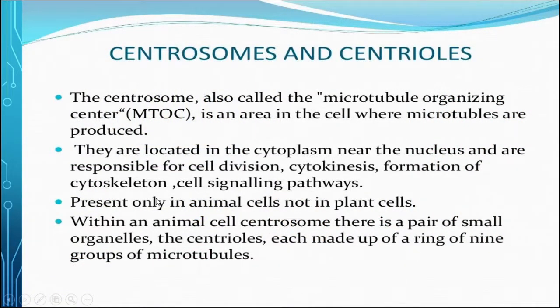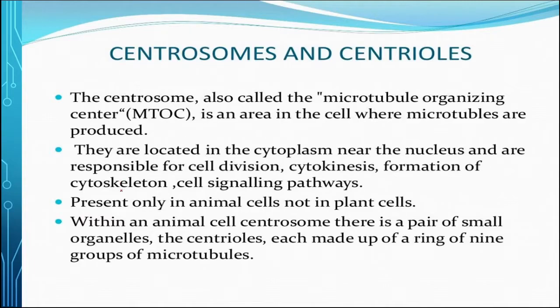Centrosomes are another important cell organelle present in animal cells only, not in plant cells, having 2 centrioles. During cell division, these centrosomes help the process, because these 2 centrioles will get separated and move to the north and south poles of the cell, and they will give rise to the spindle fibers.